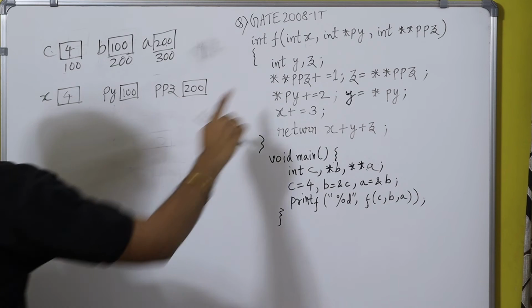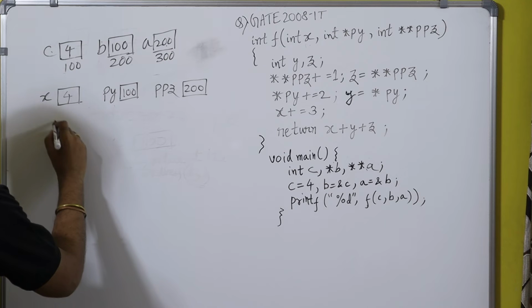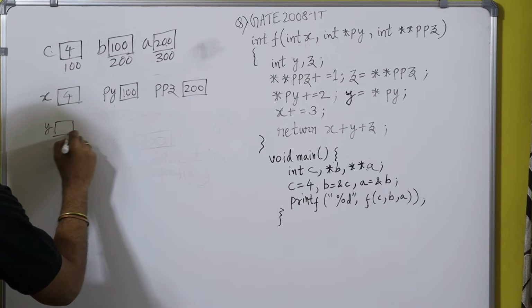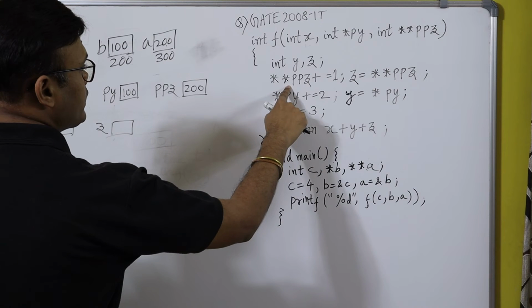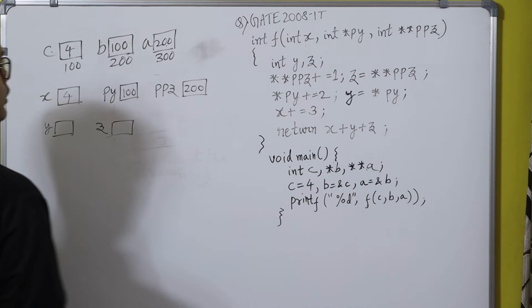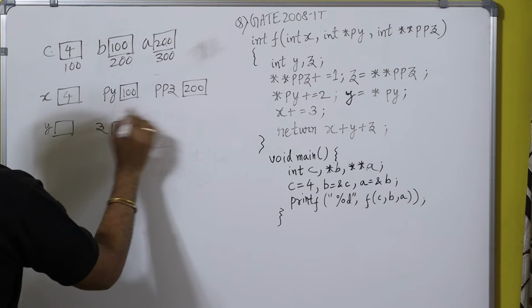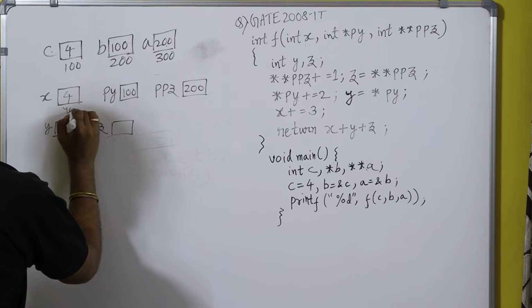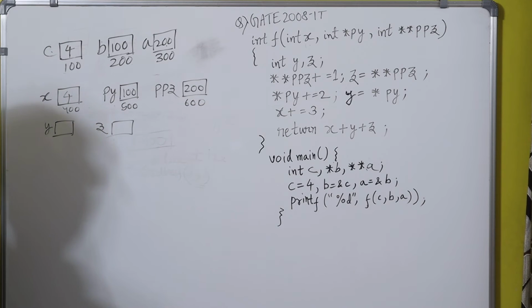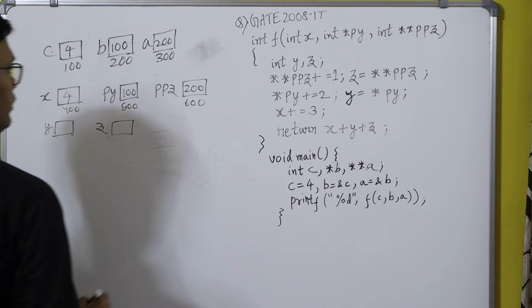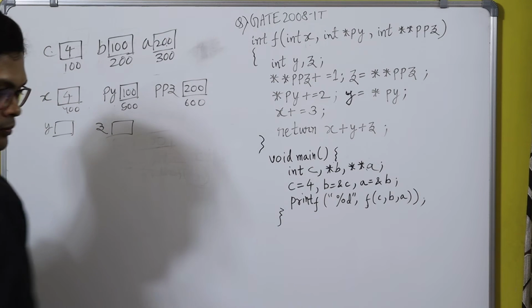Now another variables have been declared, y and z. So let's write y and z. Now star star ppz plus equal to 1. What is star star ppz? First write the address part, suppose 400, 500 and 600. So what is star star ppz? Star of ppz means what?